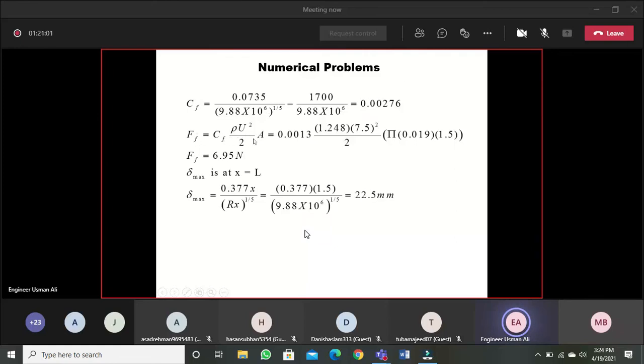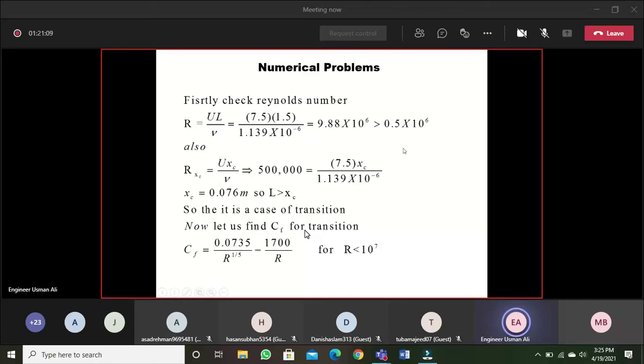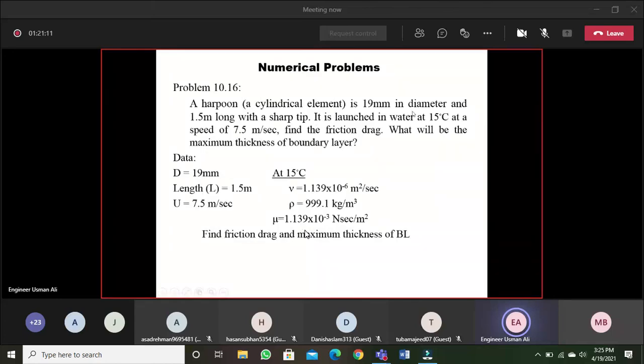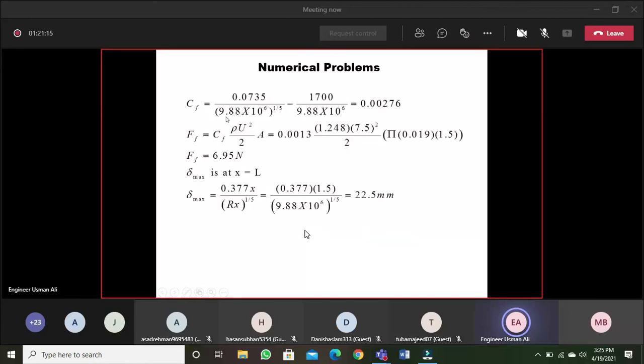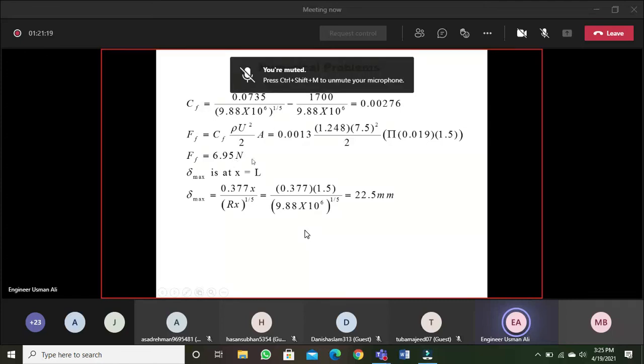We know the frictional drag is CF rho V² by 2 into A. A is the area in shear, which will be pi d into L, the peripheral area, where d is the diameter and L is the length. You have to keep this in mind. So it is 6.95 Newton.